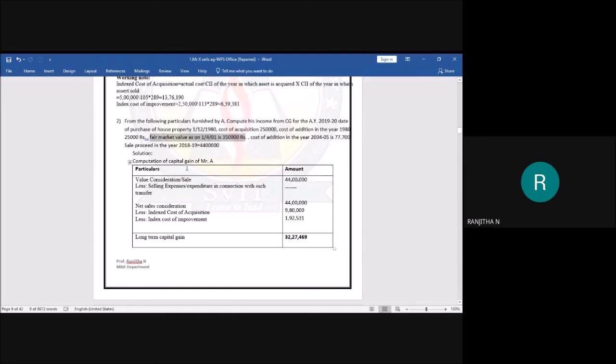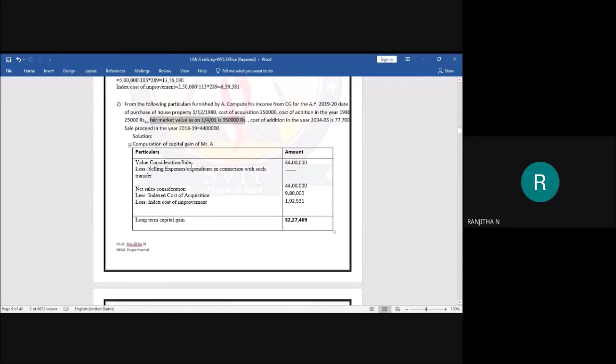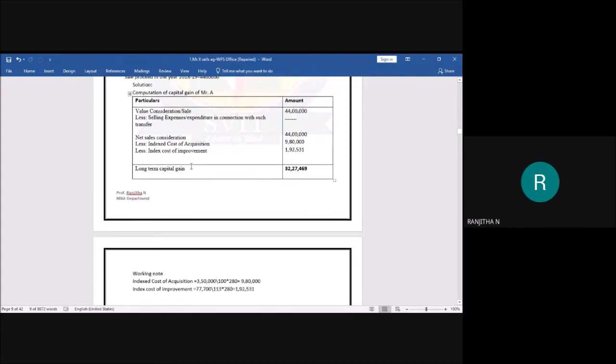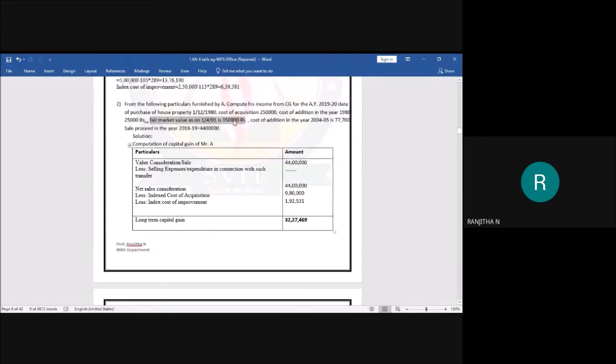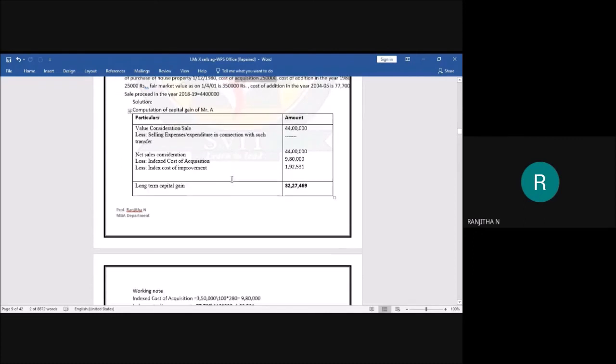Of these two, which is the highest amount? The highest amount has to be considered as the cost of acquisition. Of 2,50,000 and 3,50,000, which is the highest one? 3,50,000 is the highest, so I consider it as the cost of acquisition.